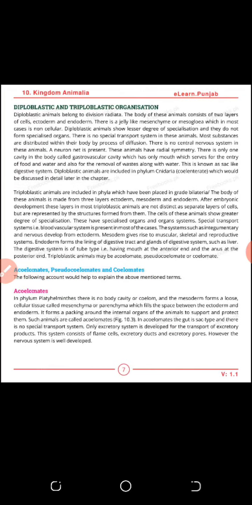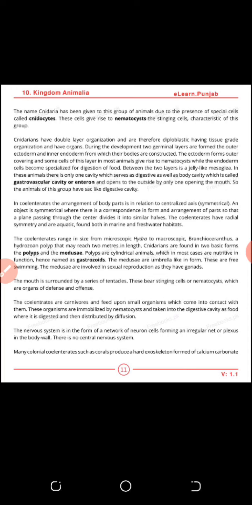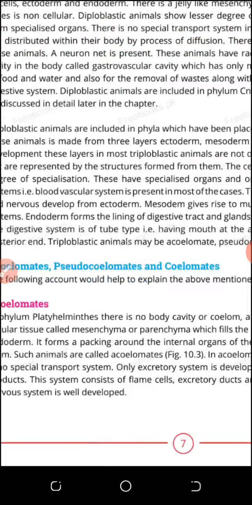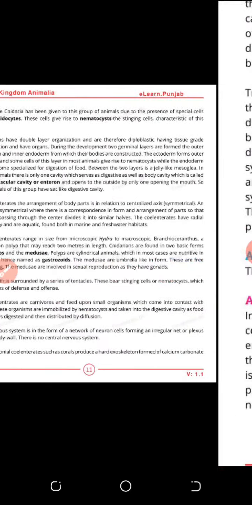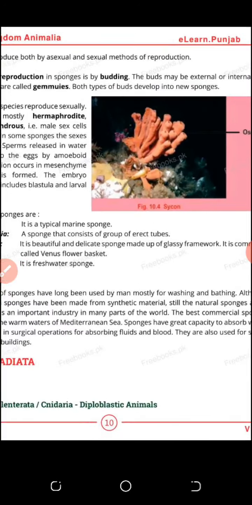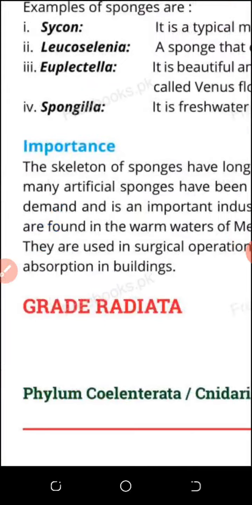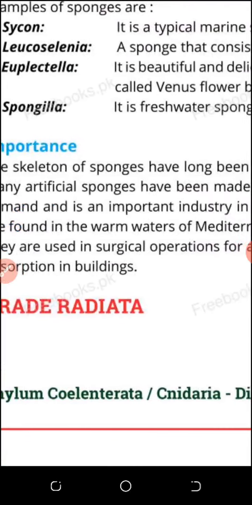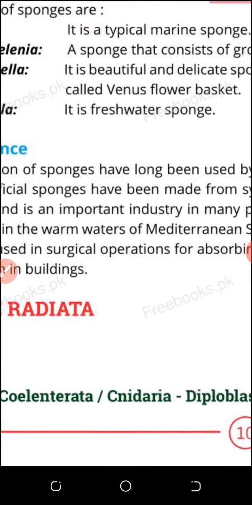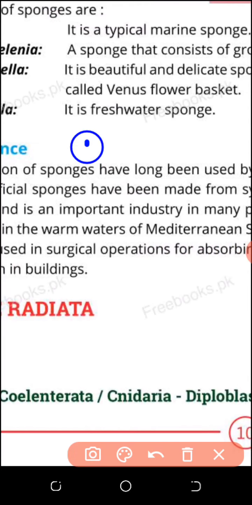Now I talk about symmetrical animals. If you go to symmetrical animals, I will start from one group of animals, grade radiata. First of all I will tell you what is the radiata. Radial symmetrical animals are called grade radiata. What is the radial symmetrical? Look here, I will make a figure here.